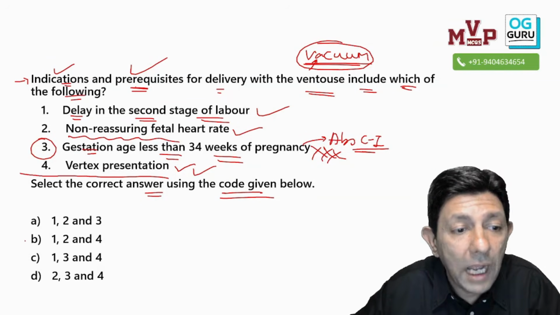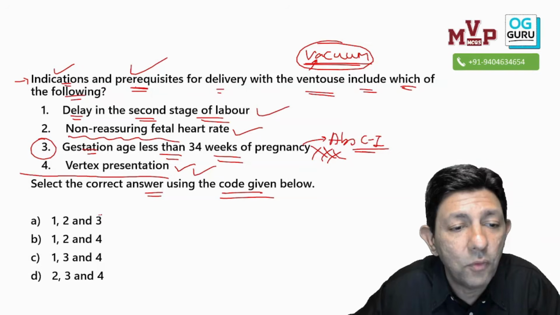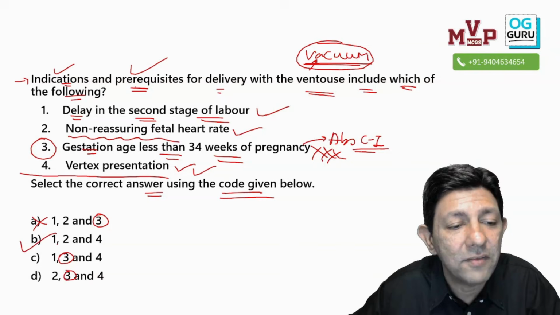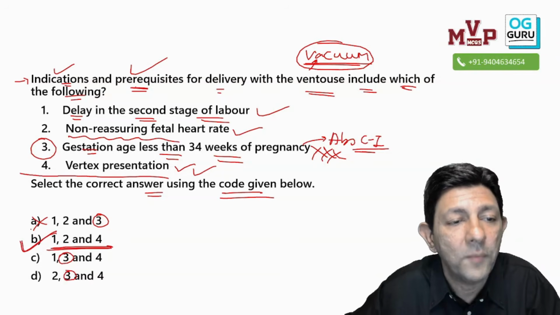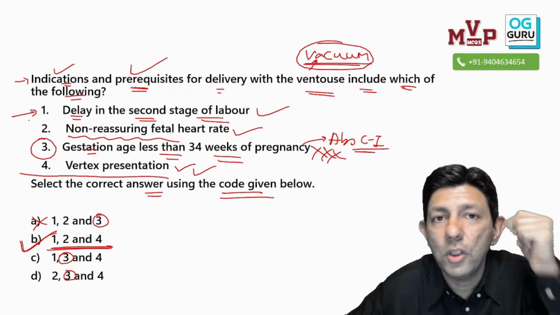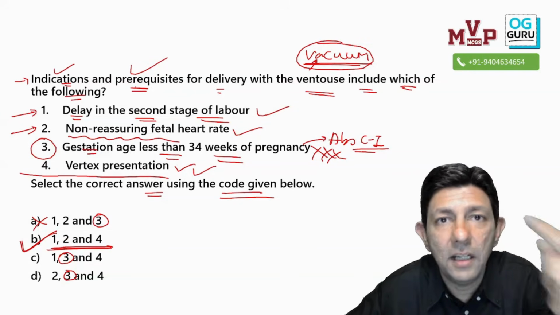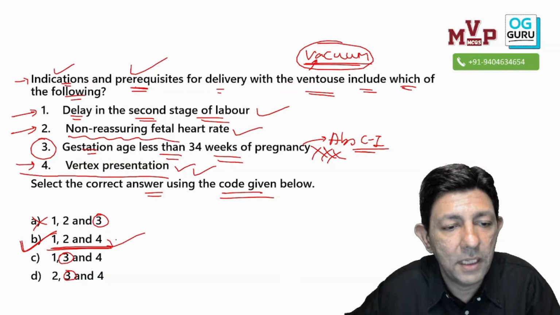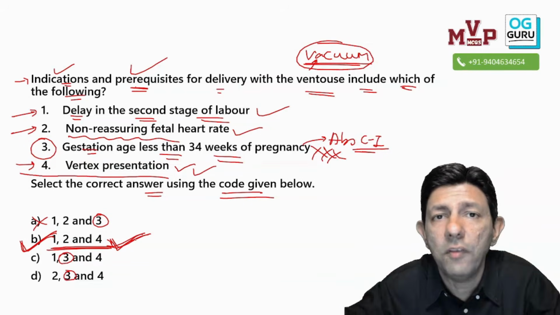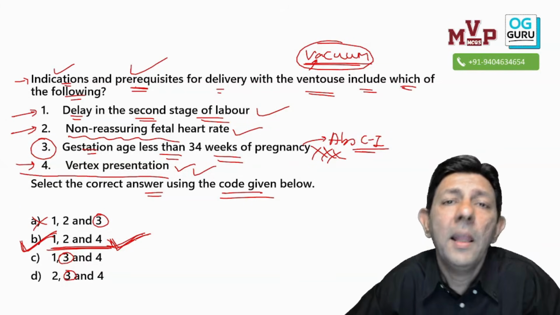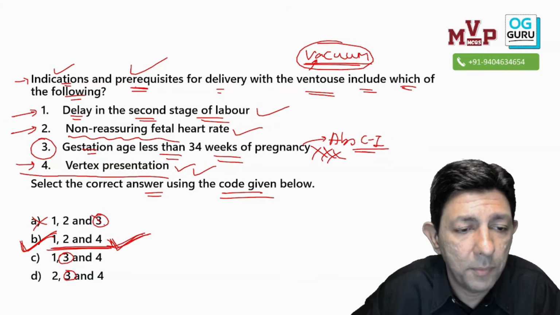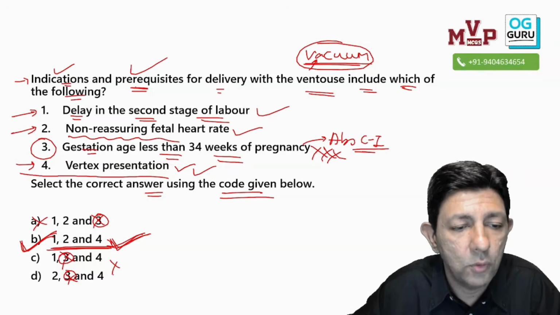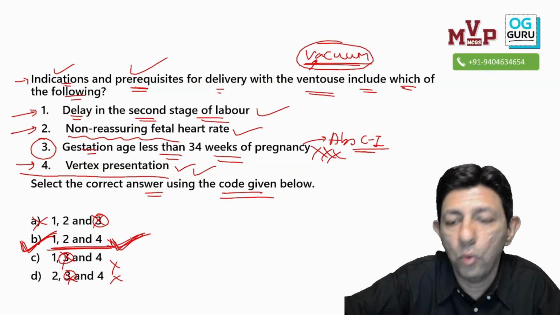So now from here we have to choose. Number 3 is not there, 1, 2, 3, no. 3 out, yes, 1, 2 and 4. Prolonged second stage or delay in the second stage, fetal distress, and vertex presentation: 1, 2, 4. So I hope you like this new kind. Don't panic, the new style of MCQ. These questions have started coming. So number 3 is out. Wherever number 3 is, those are automatically out, and option number 2 is the answer. Is this understood to all of you?